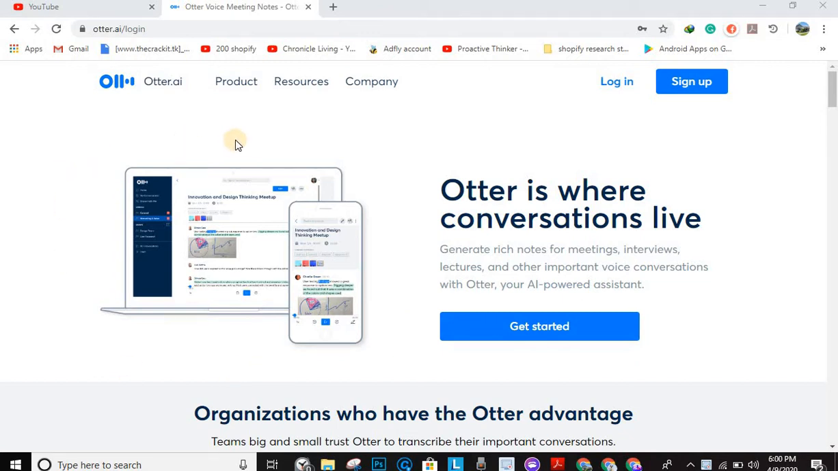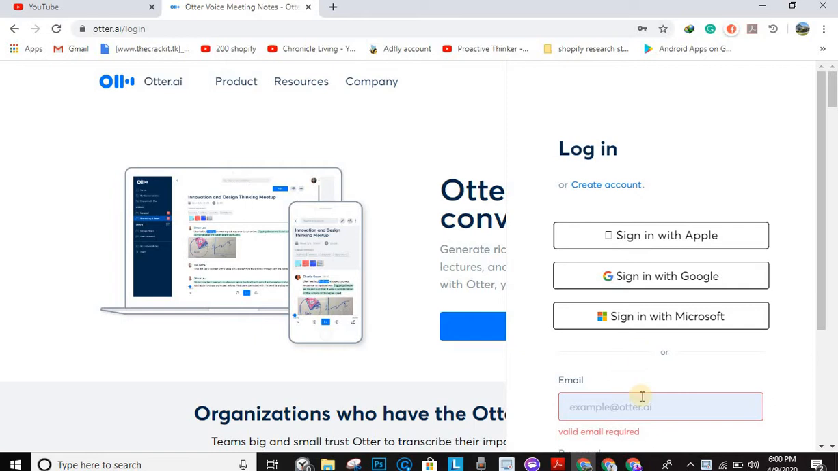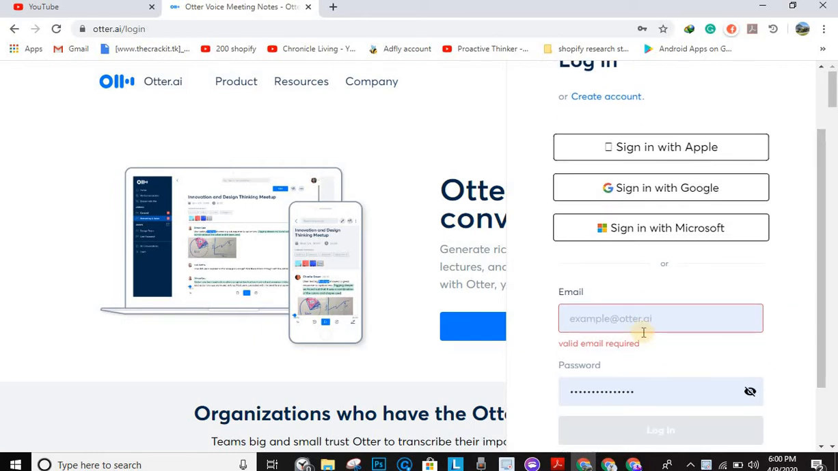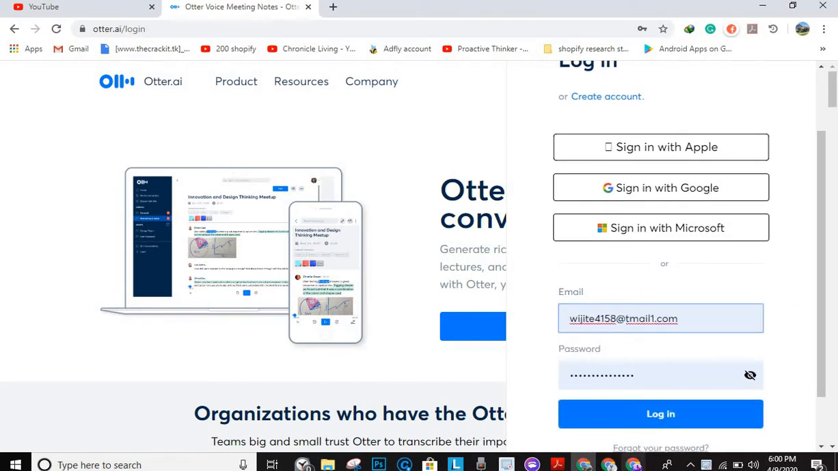Alright, so in order to automatically transcribe your files, all you have to do is come to this website. It's one of the best that I've found so far. It's Otter.ai. So all we have to do is log in here because I already have an account. So I'll just go ahead and log in.